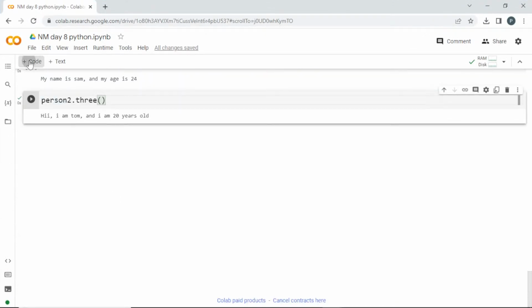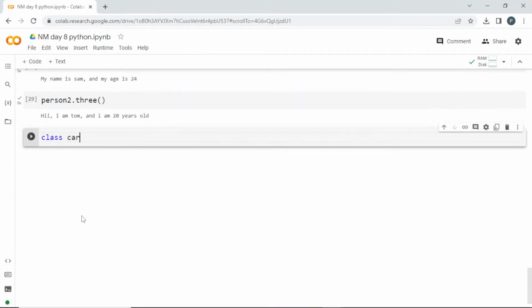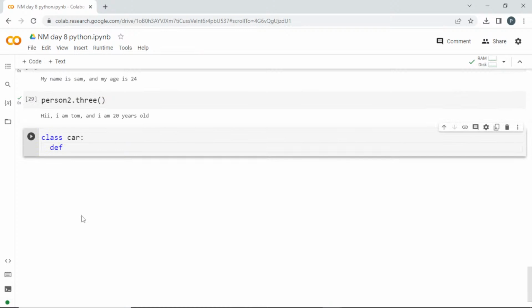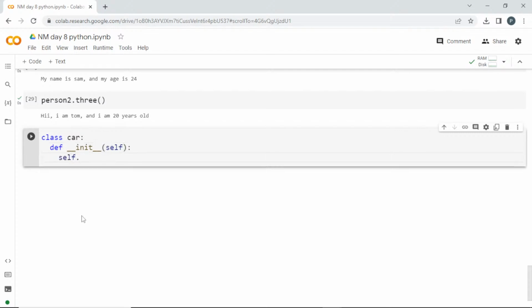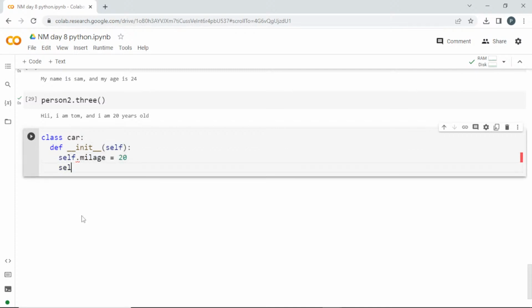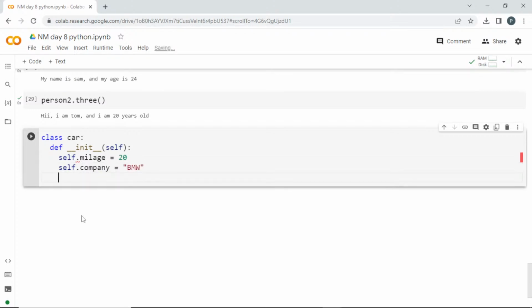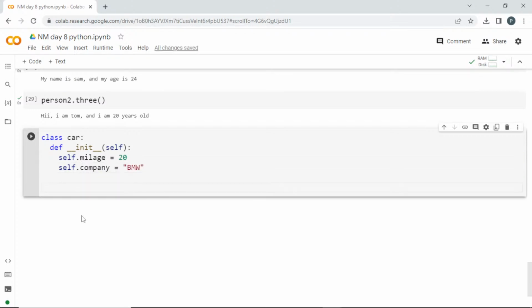So we'll create a class Car, and inside define double underscore init double underscore, I'll pass the self, self dot mileage is equal to 20 and self dot company is equal to BMW. These two things I have created. So I'll come out, this is a class.